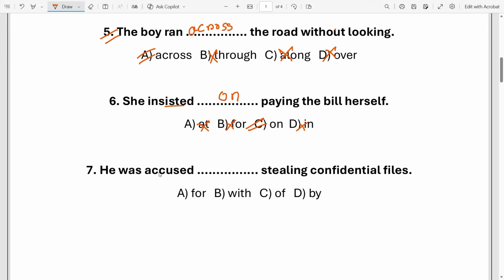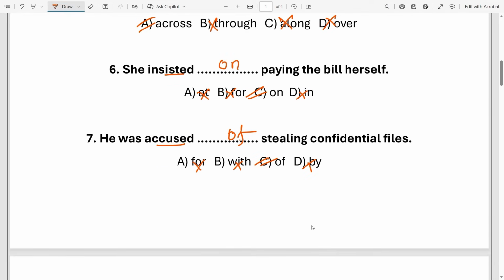Next, he was accused dash stealing confidential files. So look, the verb accused. In this case, we have to use option C, of, accused of. Accused of is a fixed phrase used for crimes or wrong actions. That's why option C, of, is the right answer. Option A, for, option B, with, and option D, by are totally inappropriate.